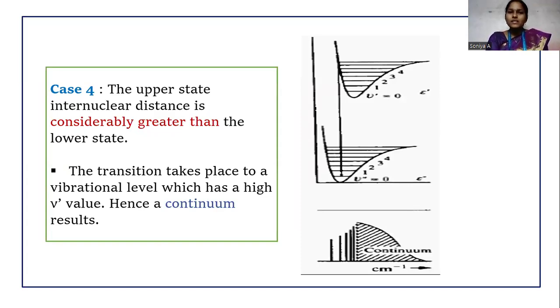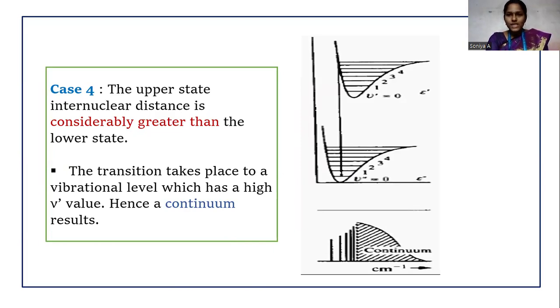In the fourth case, the upper state internuclear distance is considerably greater than the lower state. In this case, the transition takes place from v double prime equal to 0 to the higher energy vibrational state, which results in the formation of continuum. Here the transitions are not quantized. It means that